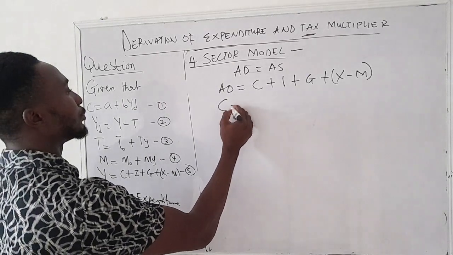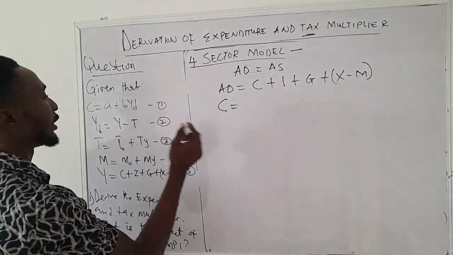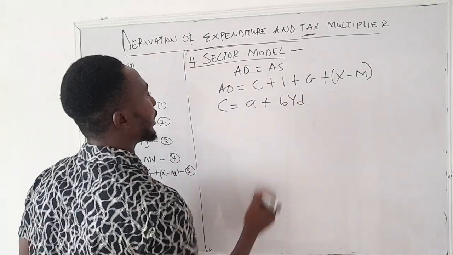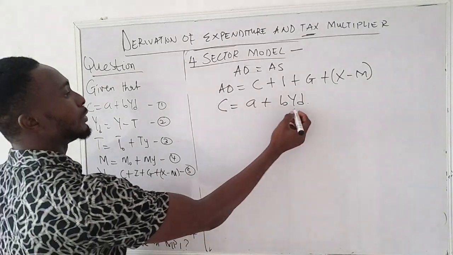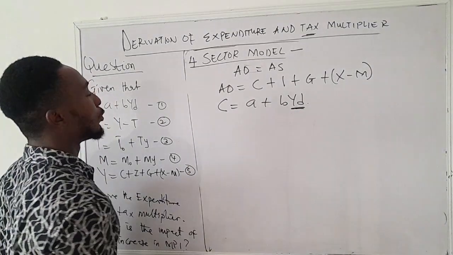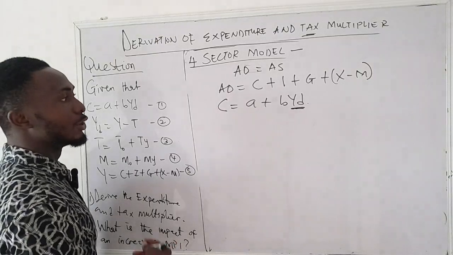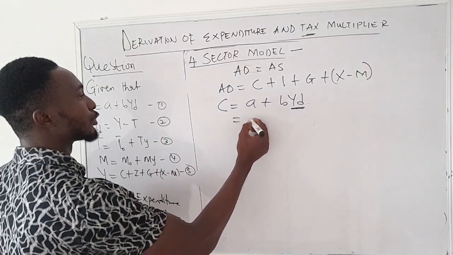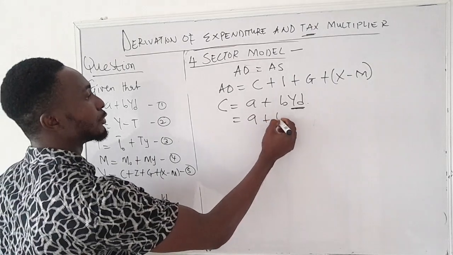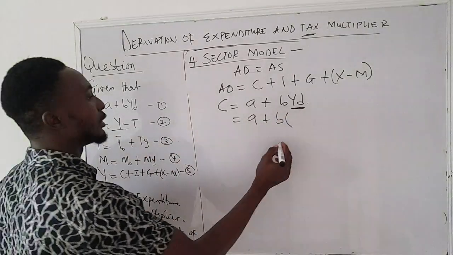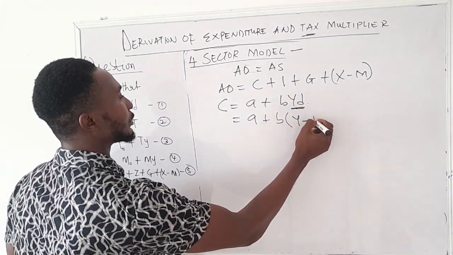So if we have to get this aggregate demand, we have to first of all conclude the consumption function. The consumption function is given to us here as a plus byd. However, we were given the function for yd, so we input yd into the consumption function. It now becomes a plus b bracket, and yd is y minus t.